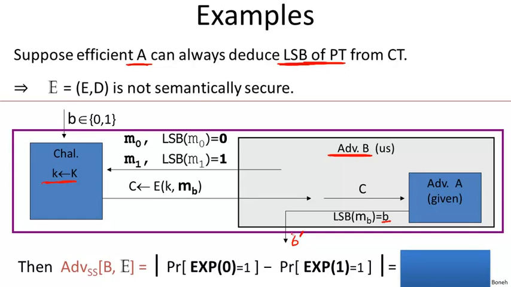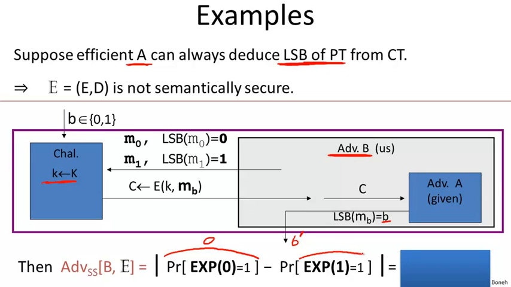Okay, so now this describes the semantic security adversary. And now you tell me, what is the semantic security advantage of this adversary? Well, let's see. In experiment 0, what's the probability that adversary B outputs 1? In experiment 0, it's always given the encryption of M0, and therefore adversary A will always output the least significant bit of M0, which happens to be 0. In experiment 0, B always outputs 0, so the probability that it outputs 1 is 0.